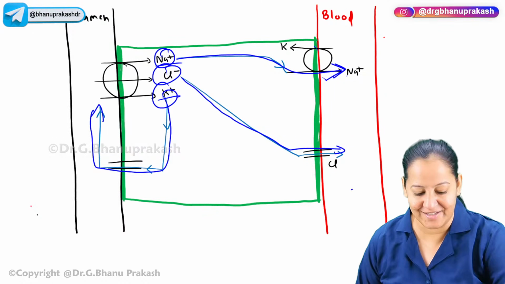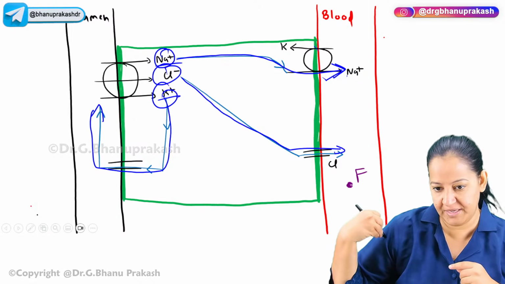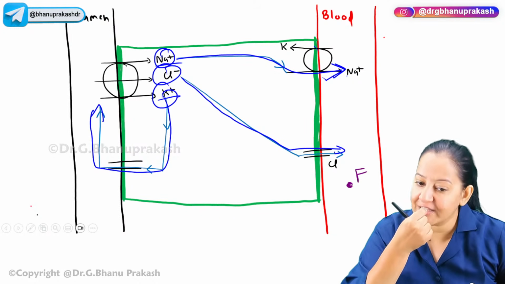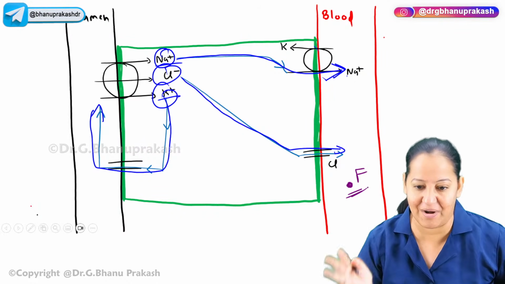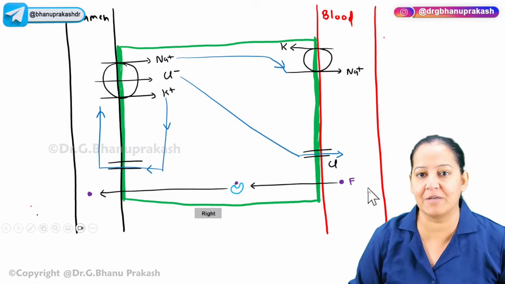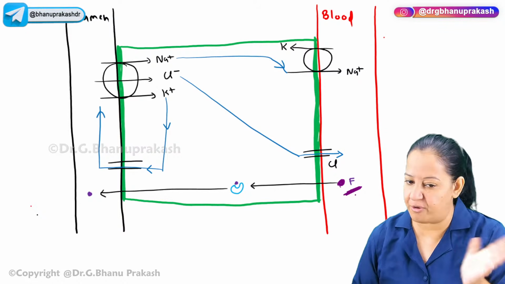So where is the tablet? Here is the tablet. Here is the furosemide. It comes via blood. Either you give an injection to me, it will also go in the blood, or if I take the oral tablet, it will also absorb and go in the blood. So furosemide, the loop diuretic, is present in the blood. Can you see? This is the furosemide. It is present in the blood, but it cannot act from this side.